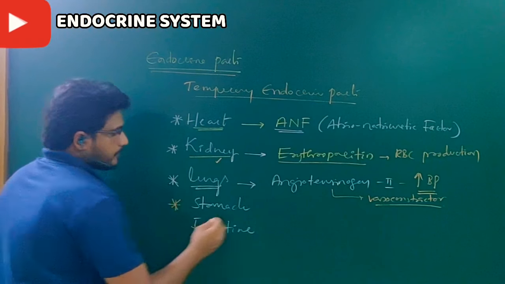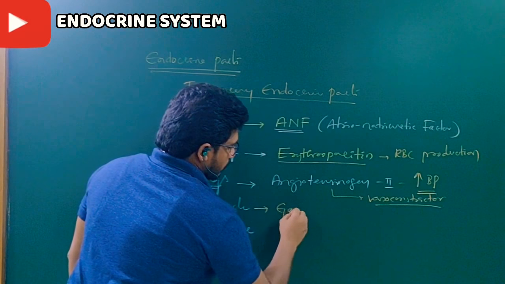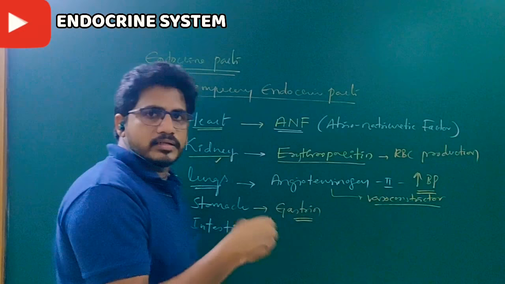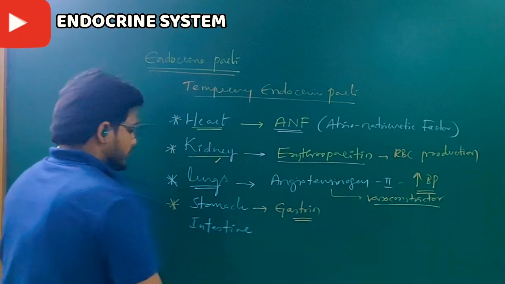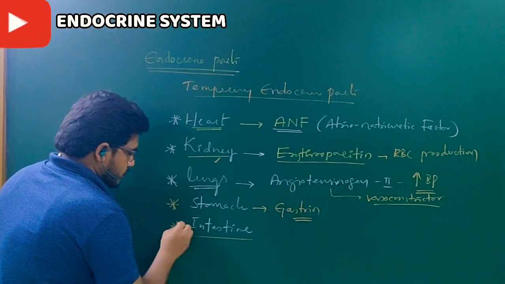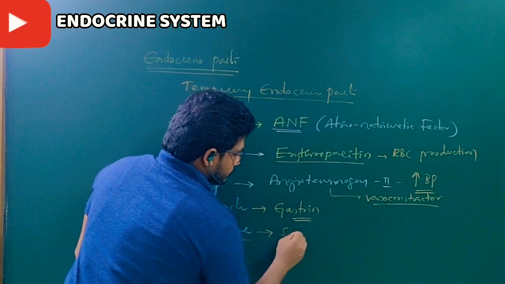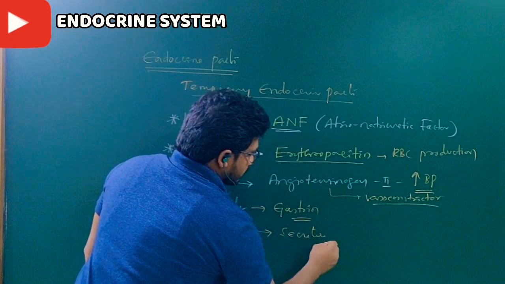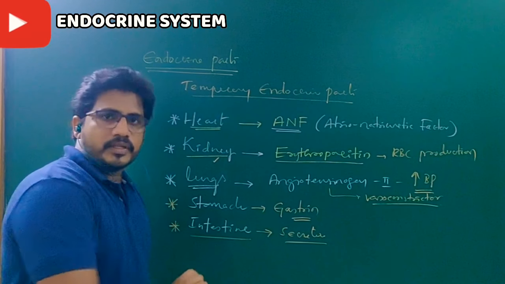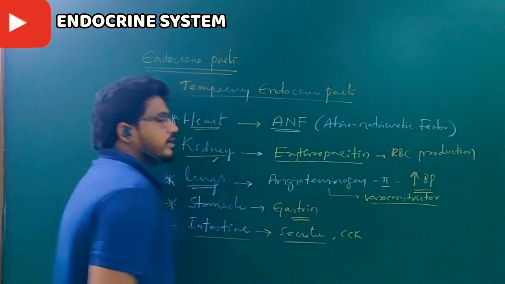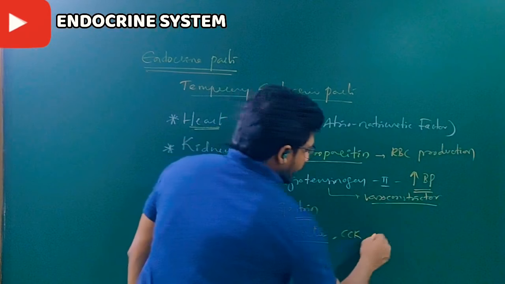Next one is the stomach. The stomach secretes a hormone called gastrin which helps to secrete HCl and further enzymes. The intestine secretes so many hormones. Example, secretin, the very first hormone that was discovered, and CCK, cholecystokinin.